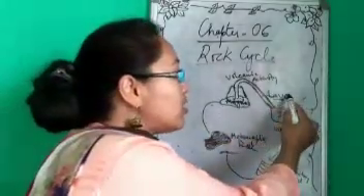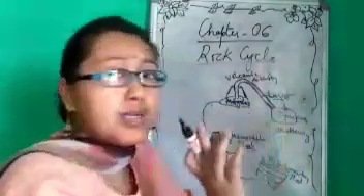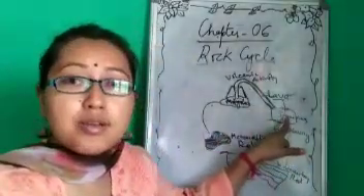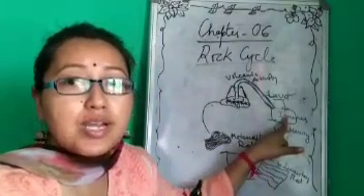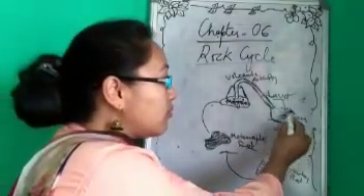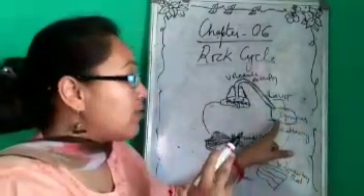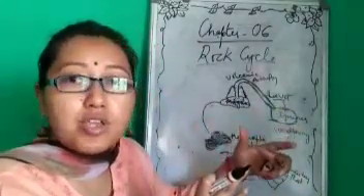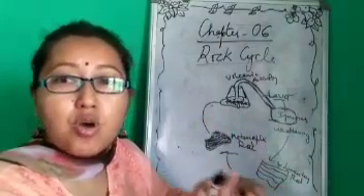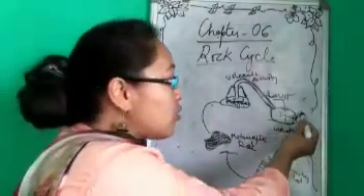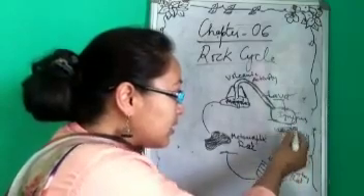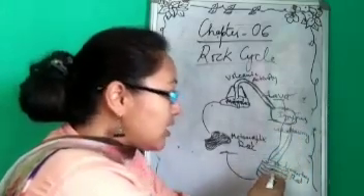So solidification and cooling of lava forms a type of rock that is known as igneous rock. This igneous rock is the first rock to be formed. That is why it is known as primary rock, right? After this igneous rock is formed, we know that there are various agents of erosion, like strong wind, heavy downpour, rainfall, glaciers. So that tends to erode this igneous rock, and this eroded material tends to settle down somewhere.